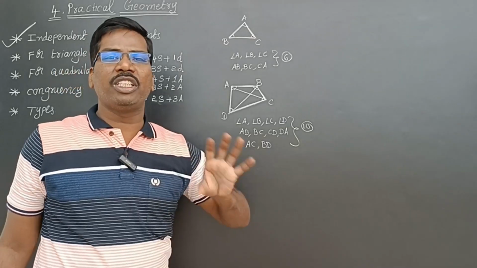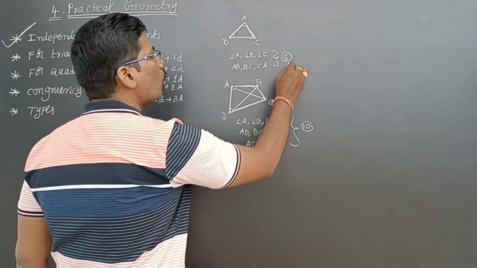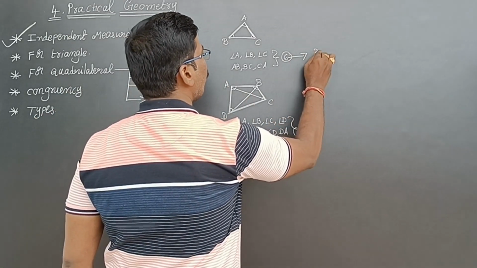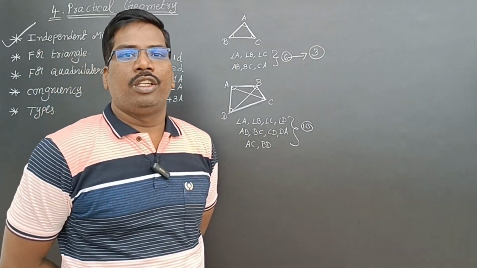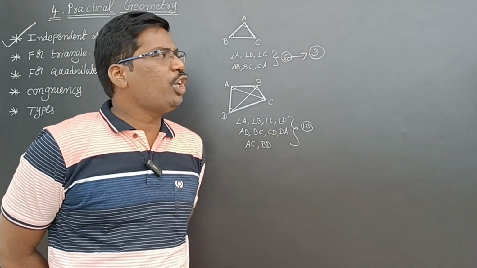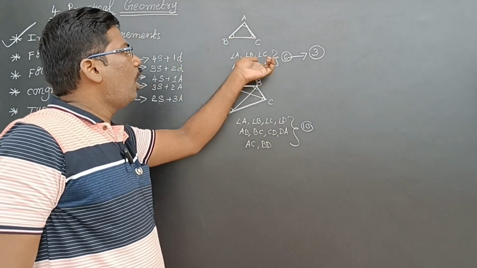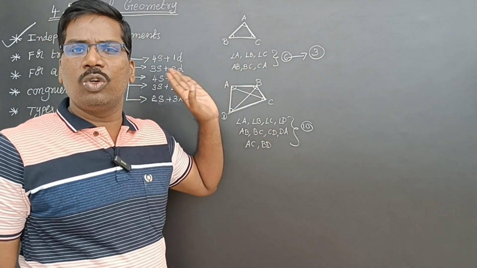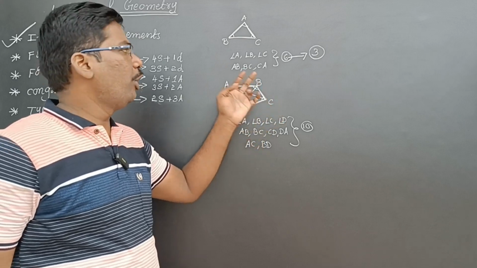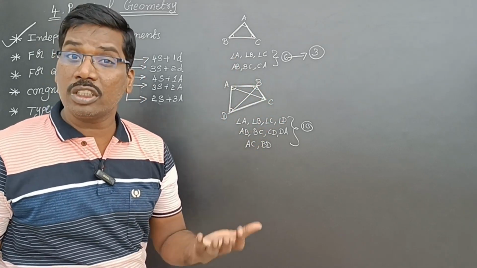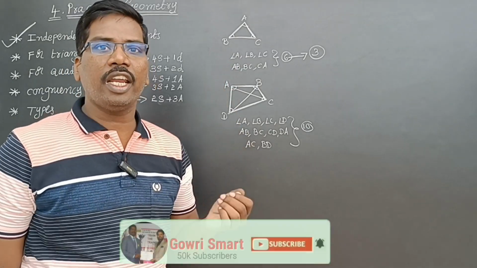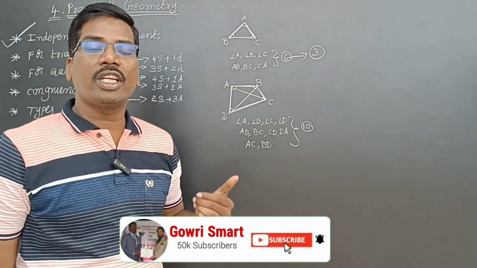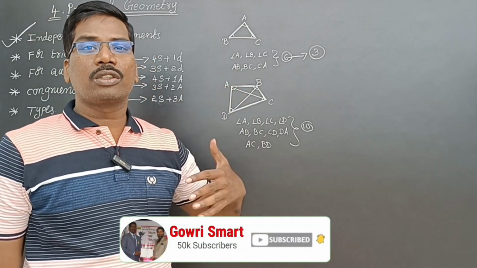In a triangle, there are 6 measurements. Out of 6, if you know 3 measurements, you can draw a triangle. You need not know all 6 measurements, all angles and all sides. If you know 2 sides and 1 angle, you can construct a triangle. If you know 2 angles and 1 side, you can construct a triangle. If you know 3 sides, you can construct a triangle. So like that.